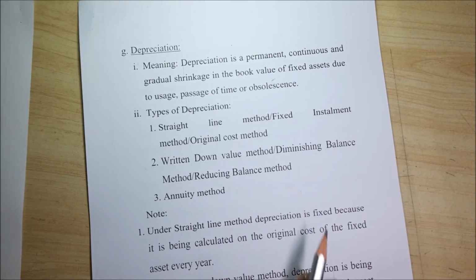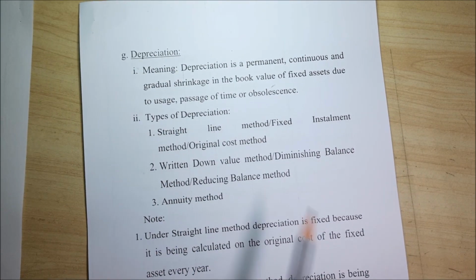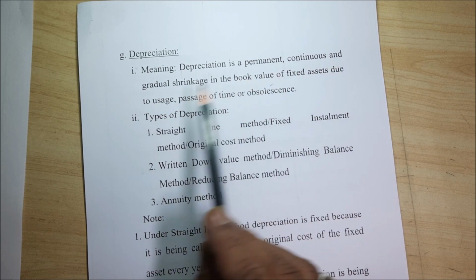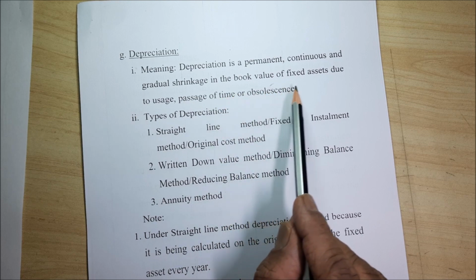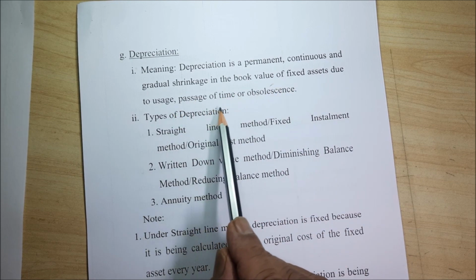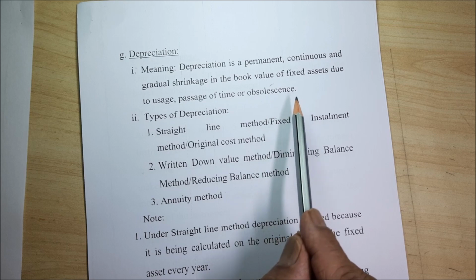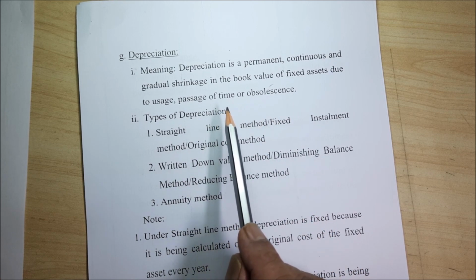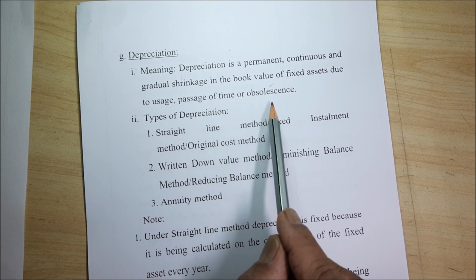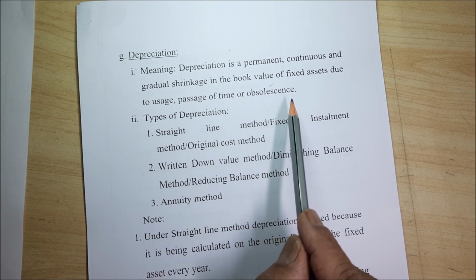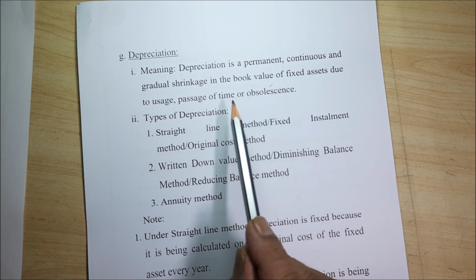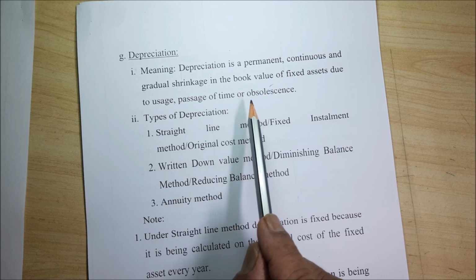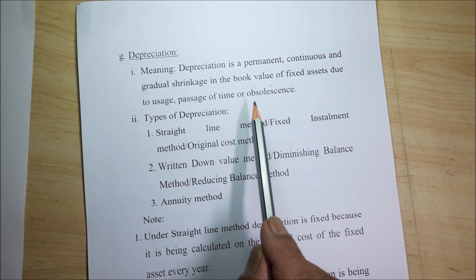Next, depreciation chapter. Nothing is there. Just I want to say, depreciation is a permanent, continuous and gradual shrinkage in the book value of fixed assets due to usage, passage of time or obsolescence. Right? Whatever you take, even if you take the best scooter, if you don't use it, it becomes obsolete. That means the value of the scooter will reduce because of passage of time, right? That is depreciation, decrease in the value of an asset due to wear and tear.